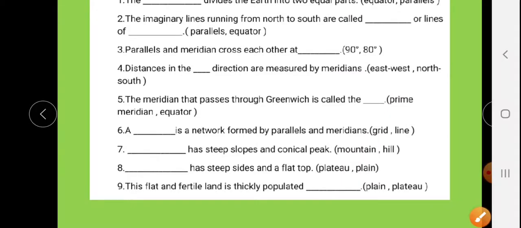A dash is a network formed by parallels and meridians: grid. Dash has steep slopes and a conical peak, that is mountain. Dash has steep sides and a flat top, is plateau. This flat and fertile land is thickly populated. Answer is plain. Underline to plain and write all underlined answers into the blank. Is it clear?